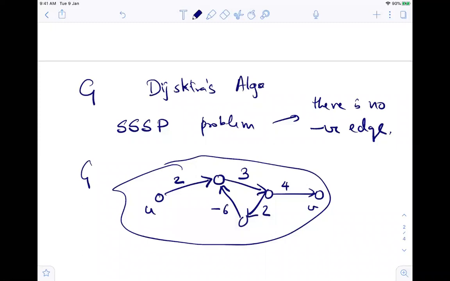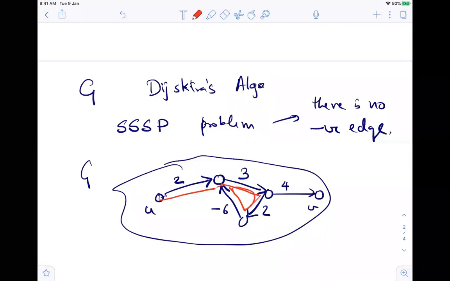No, sir. Why not? We can make it as low as possible by going through the cycle. Exactly. So I can go from U to here, then here to here, then here to here. The total length of the cycle is 3 plus 2 plus minus 6, which is minus 1.